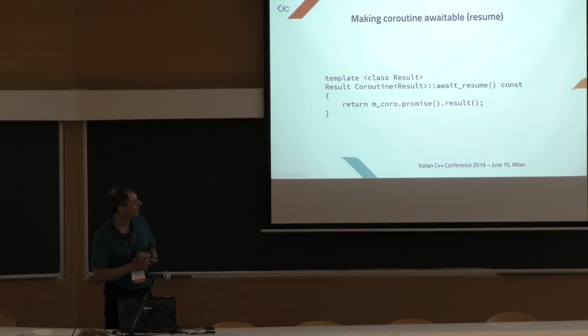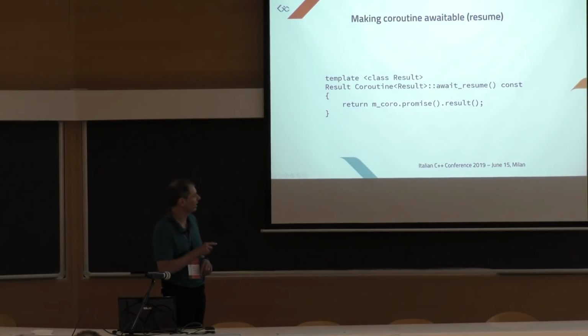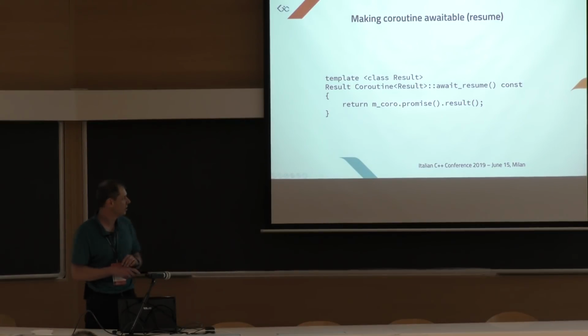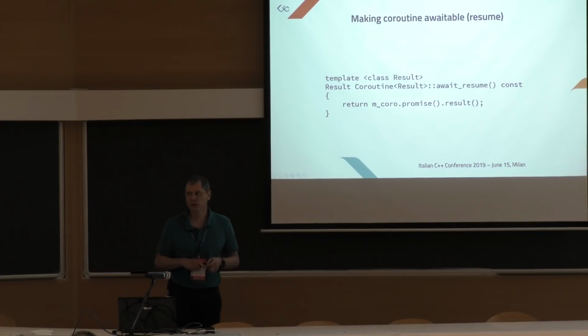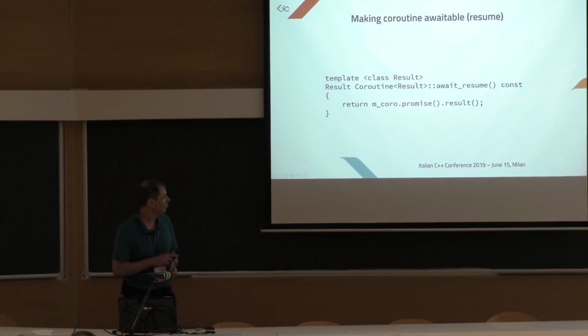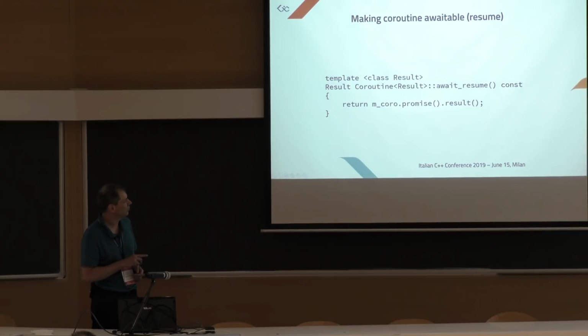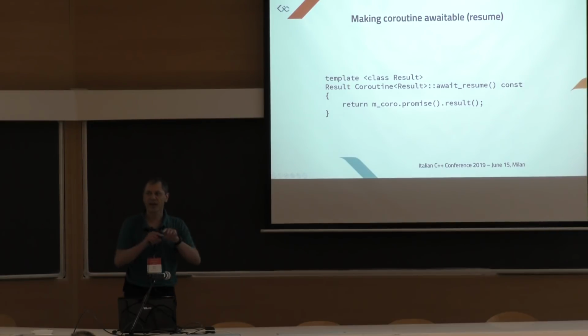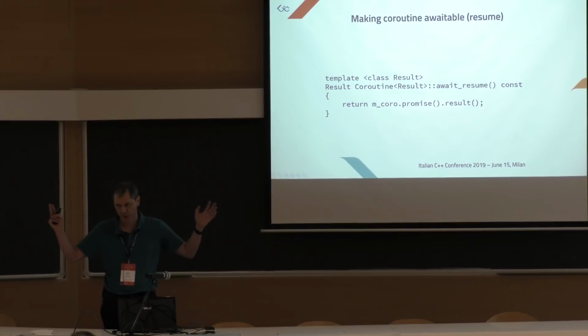This is another method of the coroutine handle that gives me the promise given a handle, and I call the result that we just implemented to extract the value from the result and return it to the caller. Remember that the result of this await_resume is used as the value of the co_await expression.